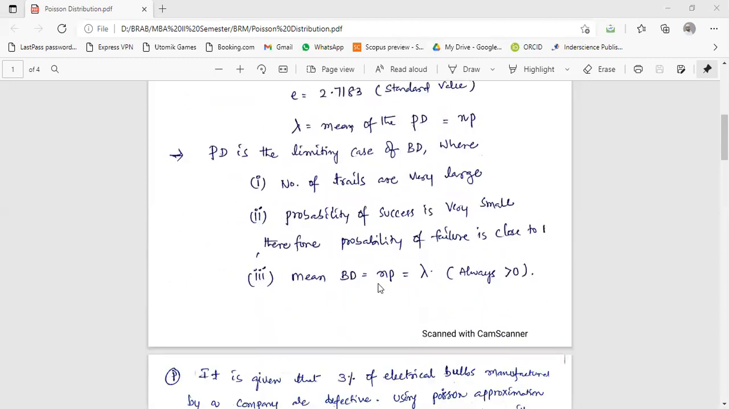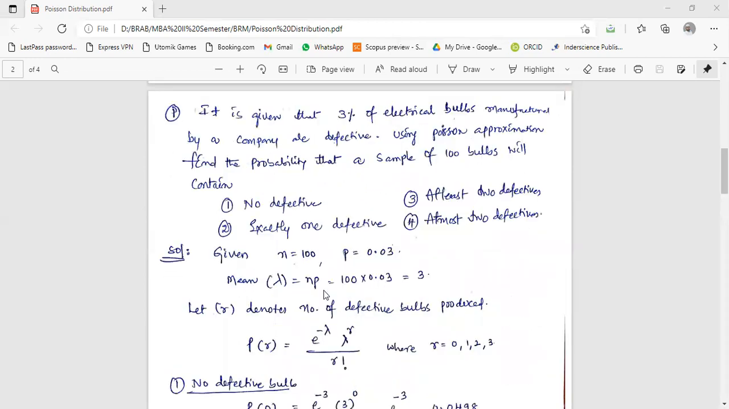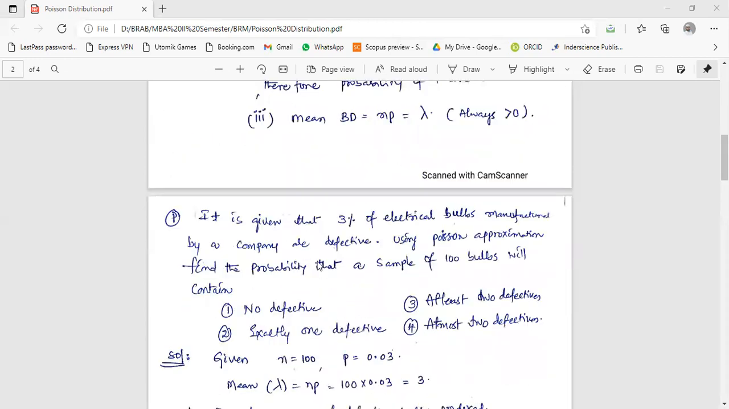So the mean of the binomial distribution and the Poisson distribution is the same, that is np, and it is always greater than 0. Mean should not be less than 0. So these are certain cases of theory. Okay. Now some formulas are there. Please note down this formula.